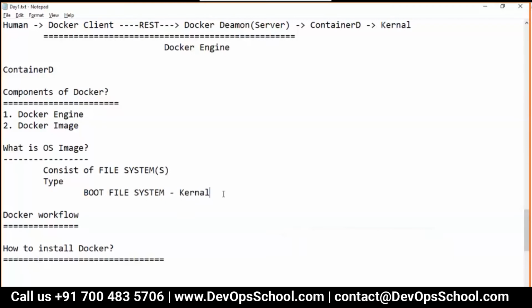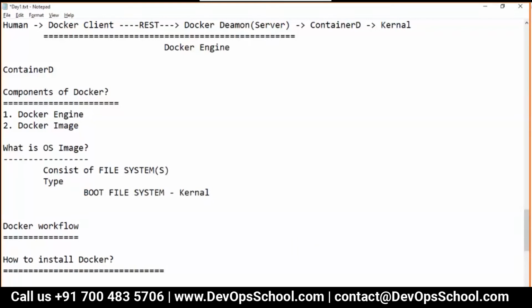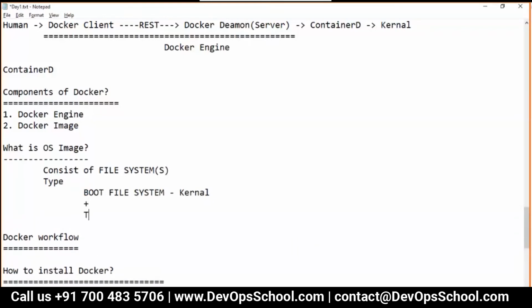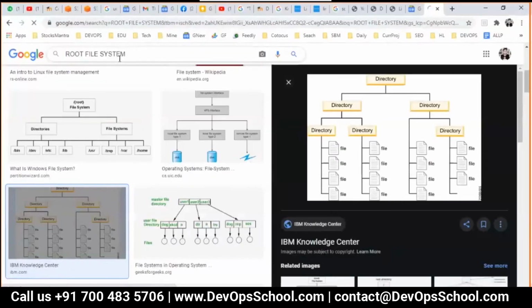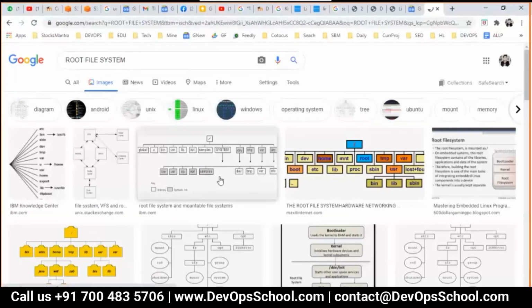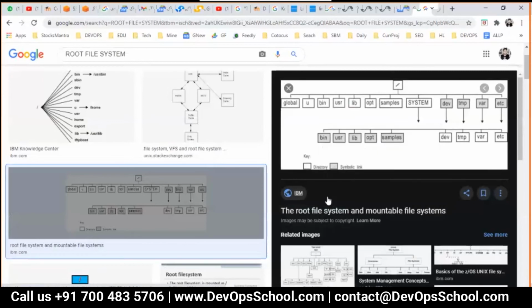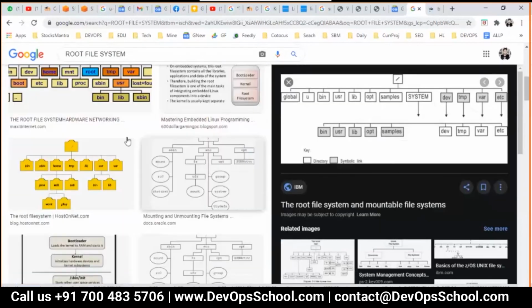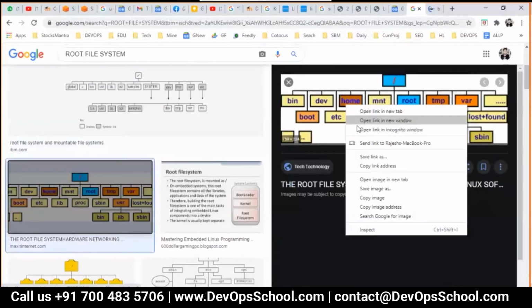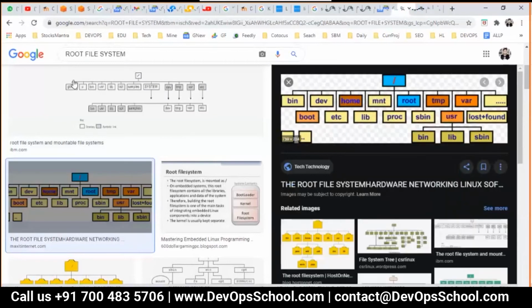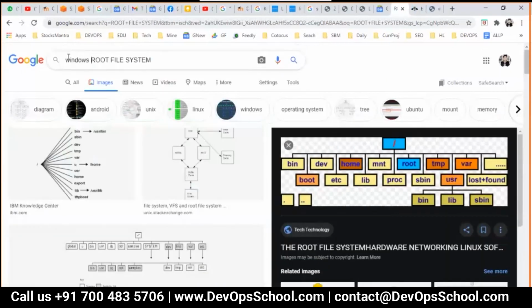Okay. Now, guys, another file system we have is the root file system. Now guys, I want to see the root file system. Can I check? Because I don't know anything about the root file system. I just did Google. Wonderful, I found out something. Guys, this is the root file system. Windows root file system, C drive.